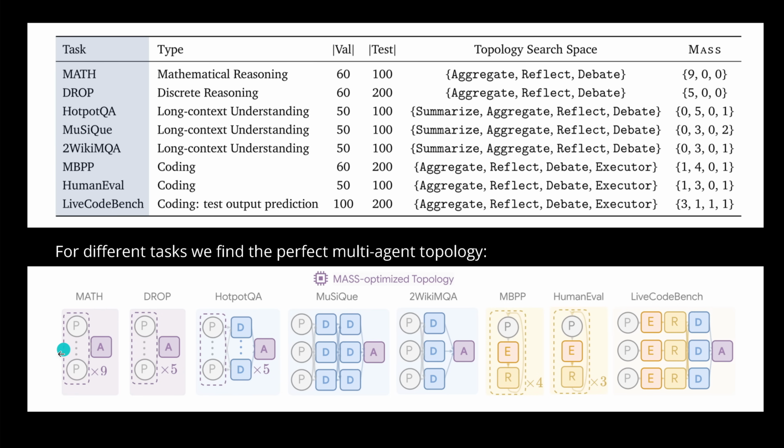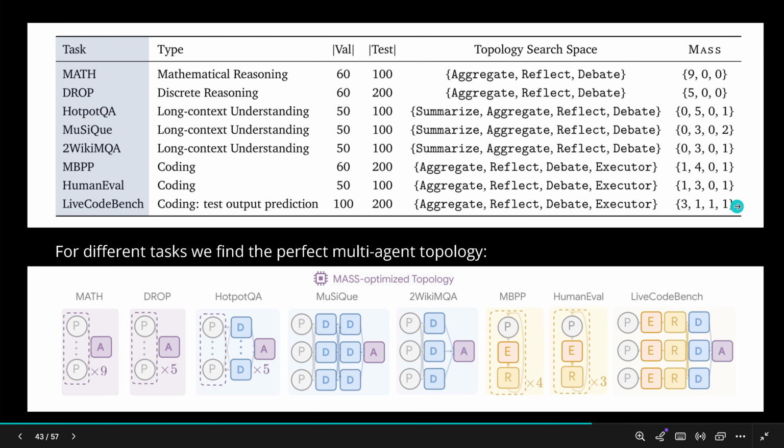Here you have the predictor. And if you run this configuration 9 times, then you should have here the best multi-agent topology available for this particular job, for this particular data set. You see here for human evaluation, it's a different one. For LiveCodeBench, it's a completely different one. You have 3 aggregate functions here, 1, 2, 3. Then reflect, you have only one R. For the debate, only one, and execution, only 1.